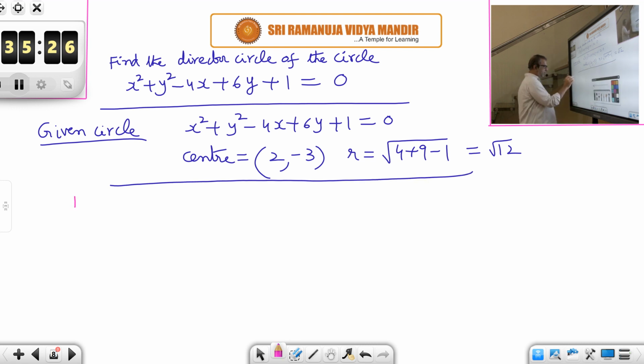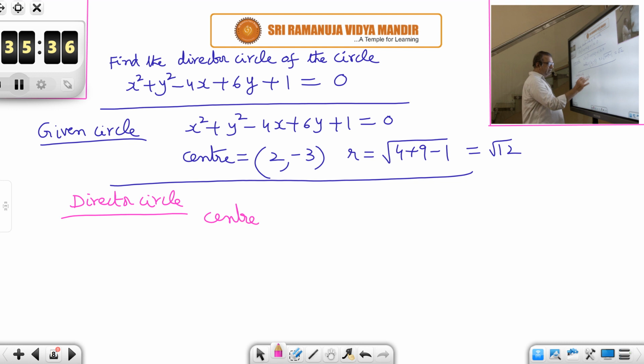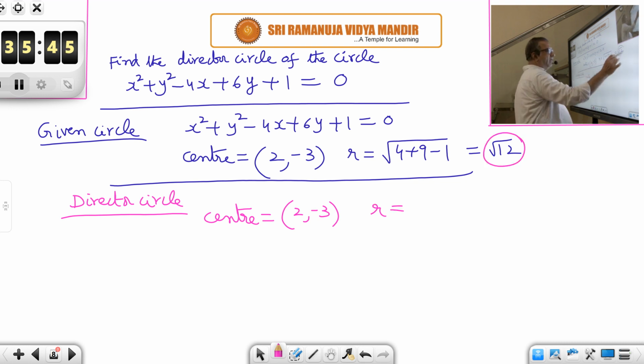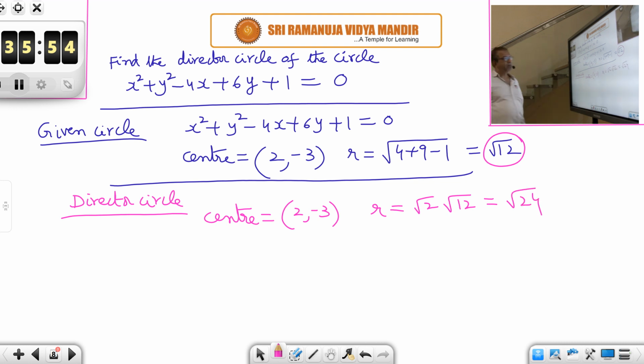Use a different color. Director circle. What is the nature of the director circle? It is a circle having the same center. Center will not change. So center is 2, minus 3 only. But the radius is what? Root 2 times the radius of the original circle. Root 2 into root 12, that means root 24.